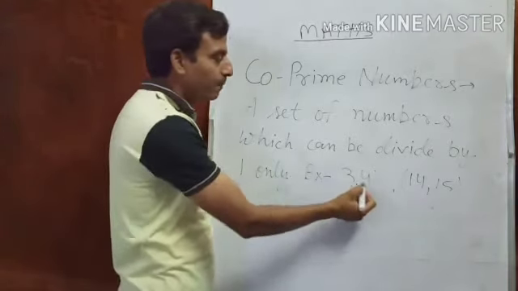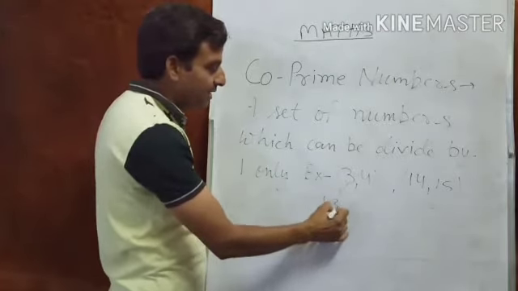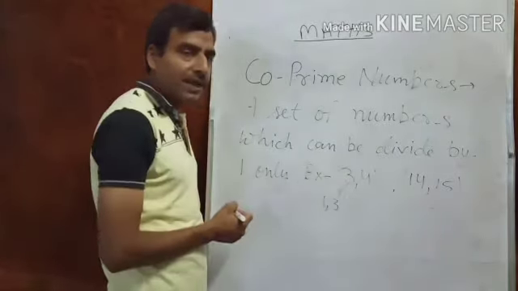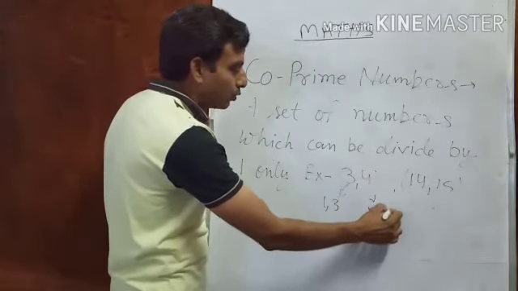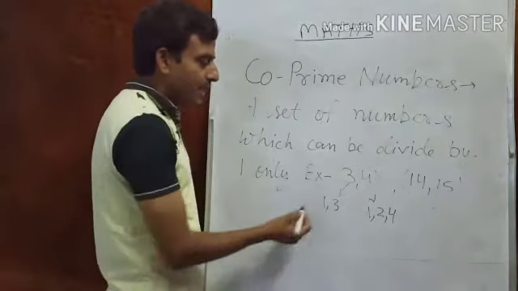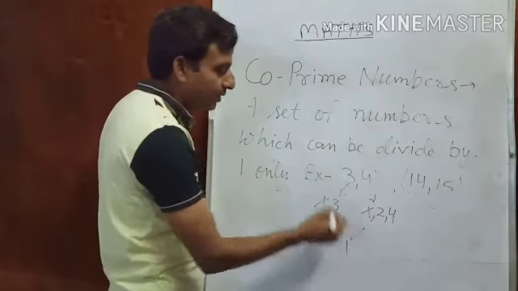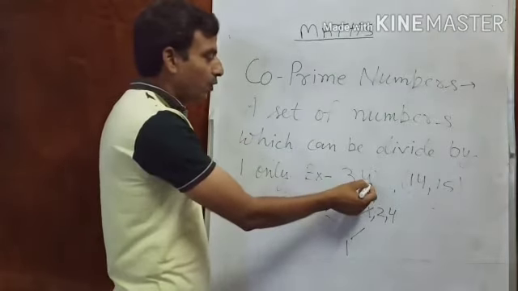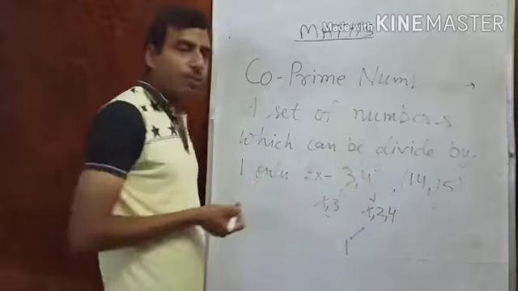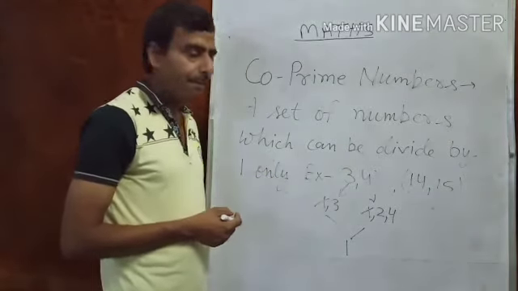Like 3 and 4. Here we factorize 3, then 1 and 3, it can be divided by 1 and 3, and 4 can be divided by 1, 2, 4. So the common factor is 1 only. So both can be divided by 1 only. So it means 3 and 4 both are co-prime numbers. A set of 3 and 4 is co-prime.